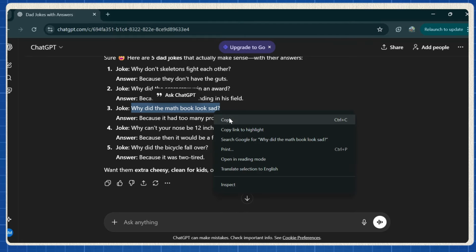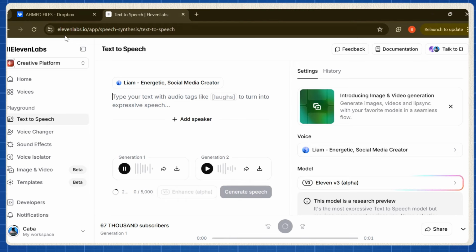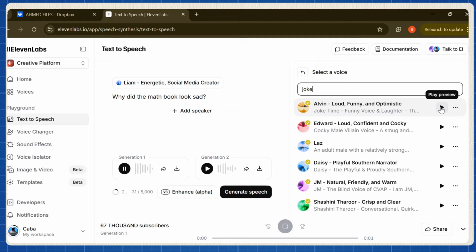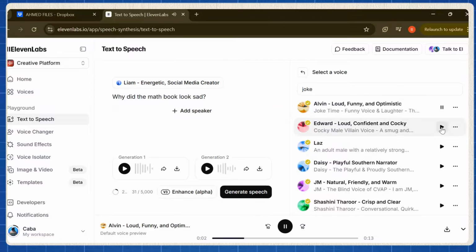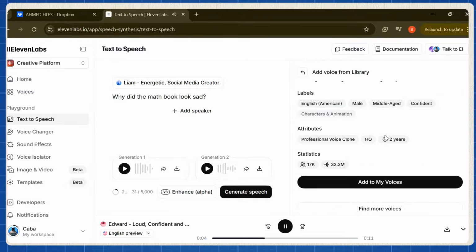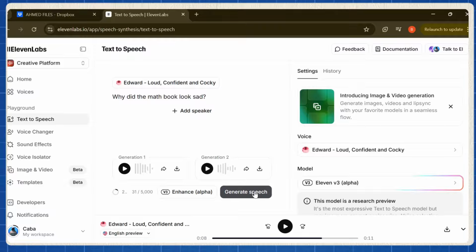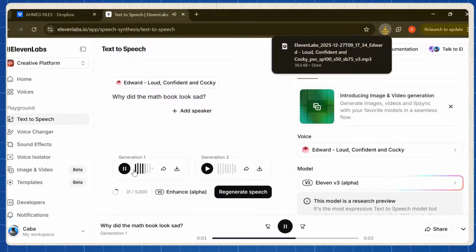Copy only the question first. Now head over to ElevenLabs. Paste that question into the text box. Then take a second to scroll through voices and find one that matches the vibe you want. Funny, calm, curious, or slightly dramatic. Once you find a voice you like, click Add to My Voices. Hit generate and download the audio. That's your first voice clip done.